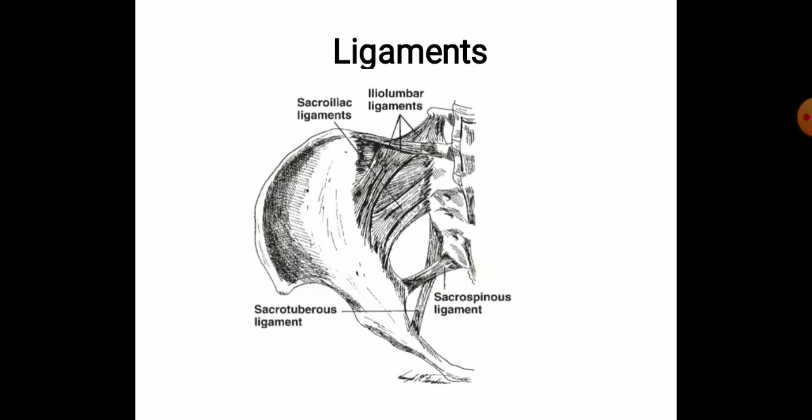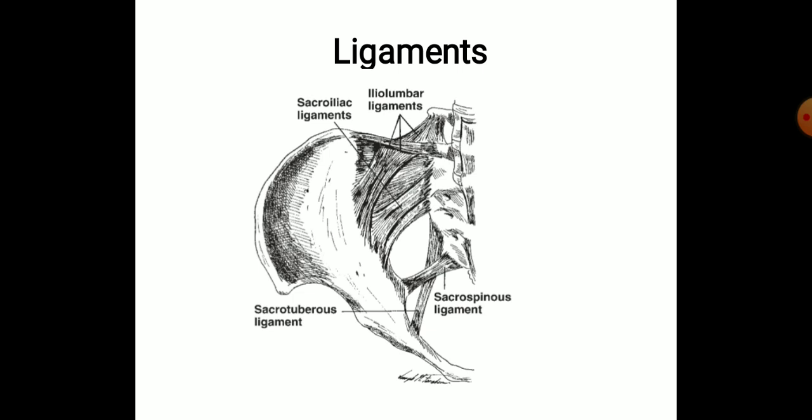What are the ligaments which mainly support this sacroiliac joint? Basically the anterior, interosseous and posterior sacroiliac ligaments. So these are the sacroiliac ligaments, and they have three parts: the anterior sacroiliac ligament, the interosseous sacroiliac ligament, and the posterior sacroiliac ligament. And there is a separate posterior portion of the sacroiliac joint which is called the long posterior sacroiliac ligament.